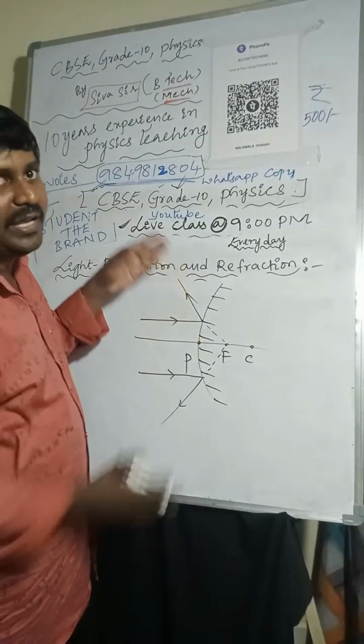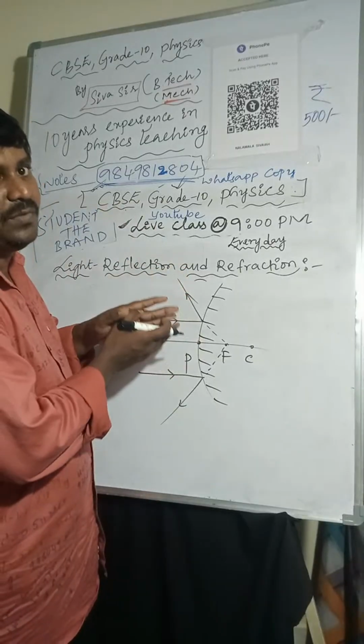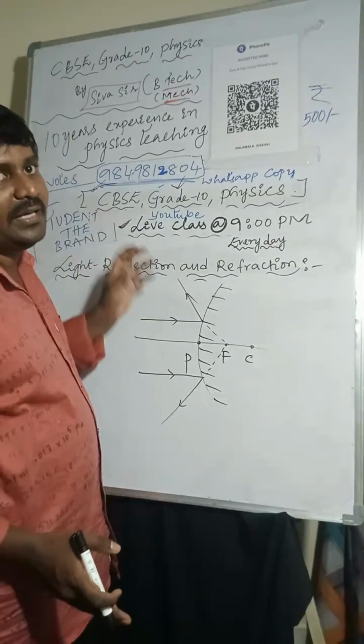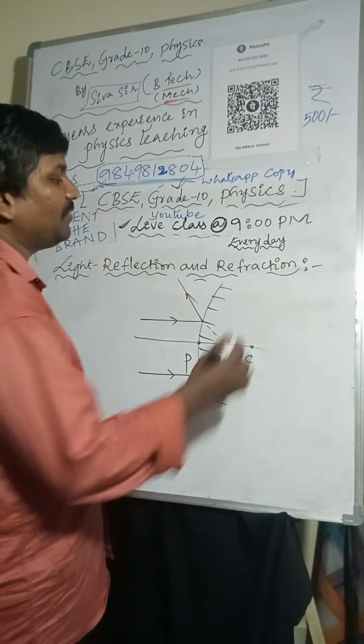That is the reason it is called a diverging mirror.